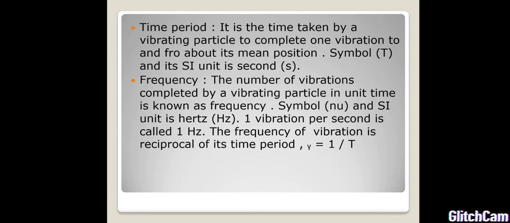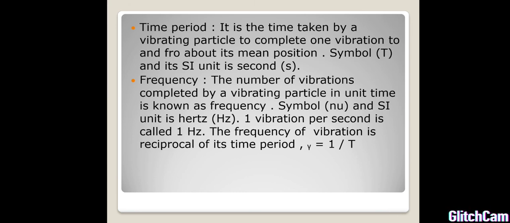Next important term is frequency. The number of vibrations completed by a vibrating particle in unit time is known as frequency, and the symbol is mu and the SI unit is hertz. One vibration per second is called 1 hertz. The relation between time period and frequency is inversely proportional. Mu is equal to 1 by T.